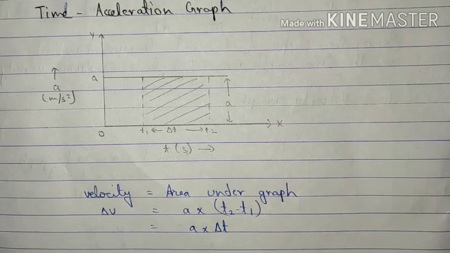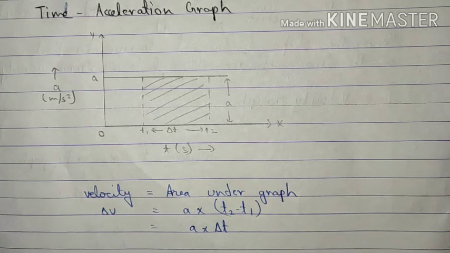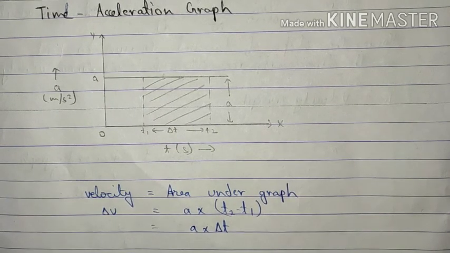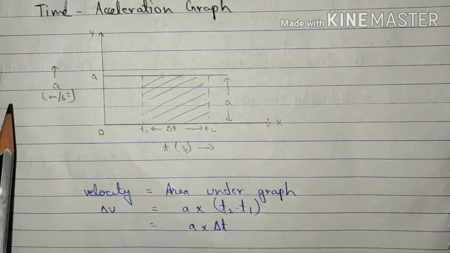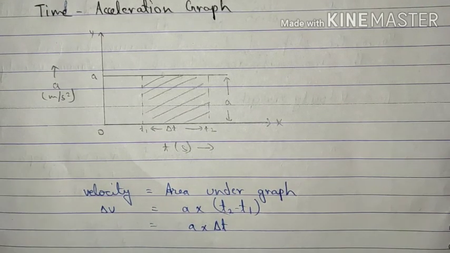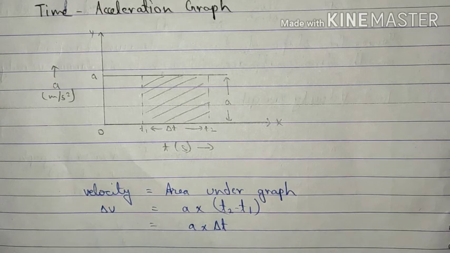Let's move to the last type of graph, which is the time acceleration graph. Now the graph here represents constant acceleration. Here we have taken time on the x-axis and acceleration on the y-axis. Also we are studying the acceleration for the time interval t1 to t2.